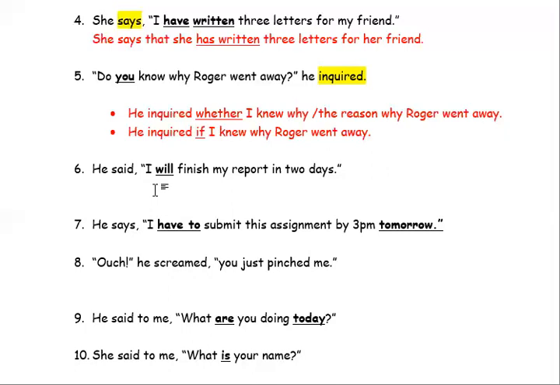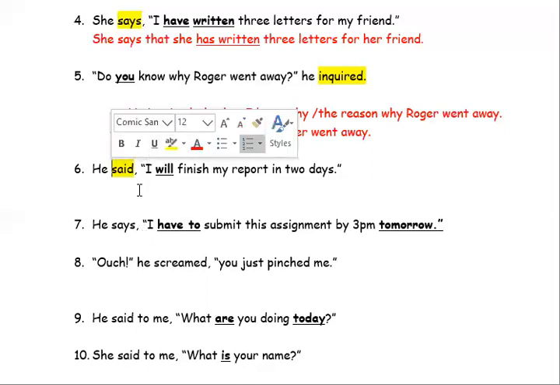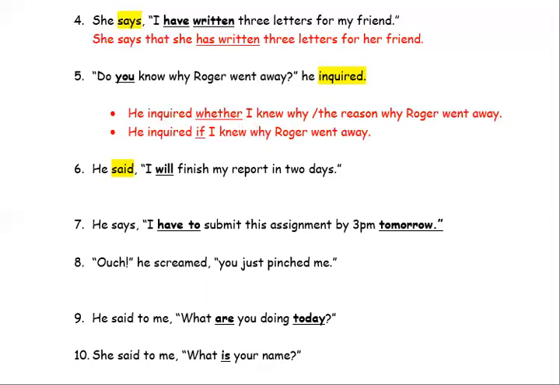And moving on. He said, I will finish my report in 2 days. You need to ask yourself, what is the tense of the introductory verb? So how do you find the introductory verb? Always out of quotation marks. It's never in the quotation. And here, the introductory verb is said, right? So it's in the past tense. So we need to change everything in the quotation marks into past tense.